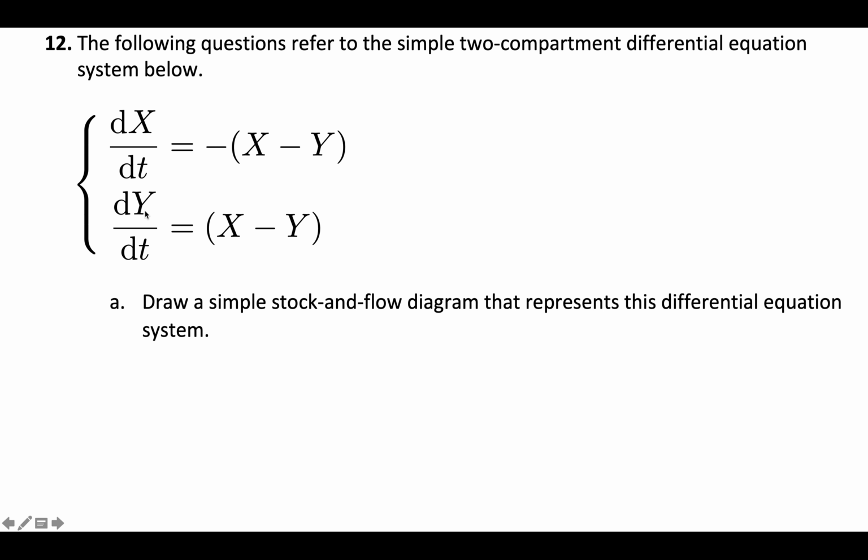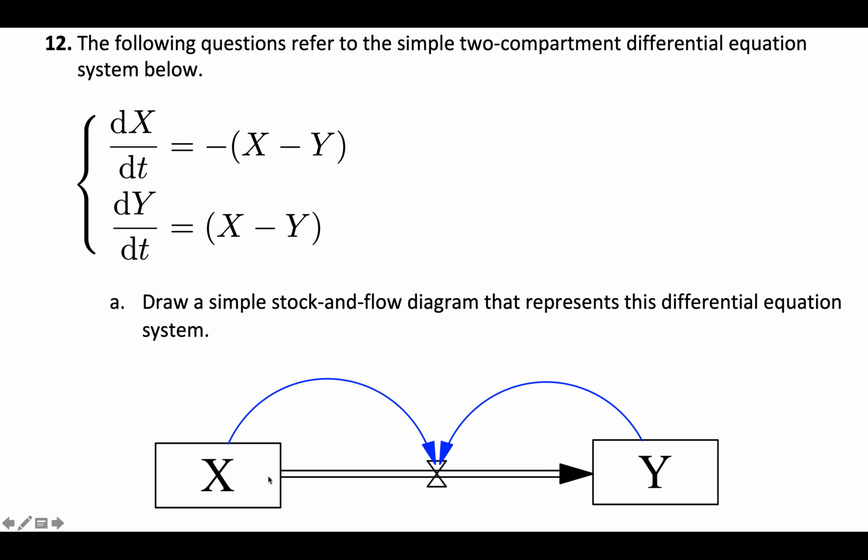Or instead of all of that complicated stuff, I could just recognize that x minus y shows up in both. So I'm going to draw x and y as my state variables here, and a single flow rather than two flows. They're sharing the same flow. So rather than having x out here with a flow into x, and y somewhere else with a flow into y, and a coordinating network working between them, I just drew an x and a y, and the outflow of x is the inflow of y, and that outflow is x minus y. And so that's what we end up getting here.